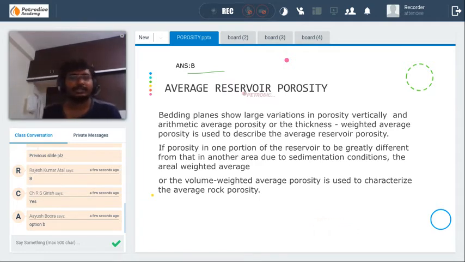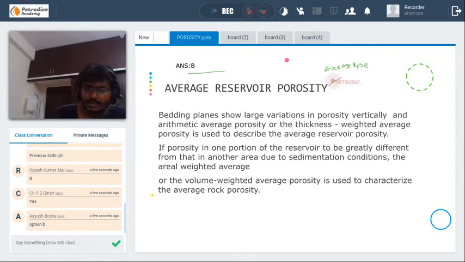And how do we find average reservoir porosity? Average reservoir porosity in a formation. There are various formulas used by reservoir engineers to find the average reservoir porosity. They will take the core samples from different areas in the formation, and they will try to come to an average reservoir porosity.